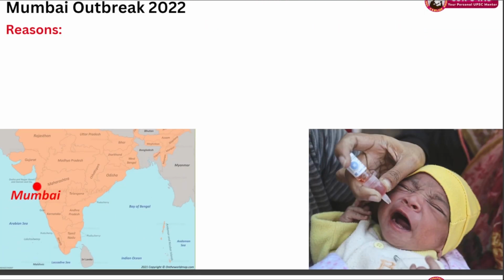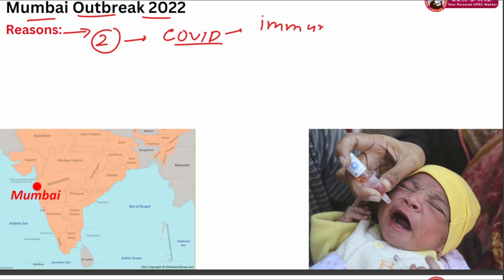So the recent outbreak has been reported in Mumbai. Now what are the reasons here? There are two reasons basically. The main reason is that because of COVID, many children missed the immunization. This was missed by many children during the COVID period. So now their immunity has not developed any resistance to this virus.